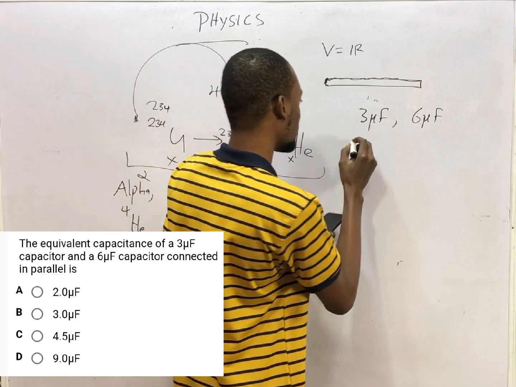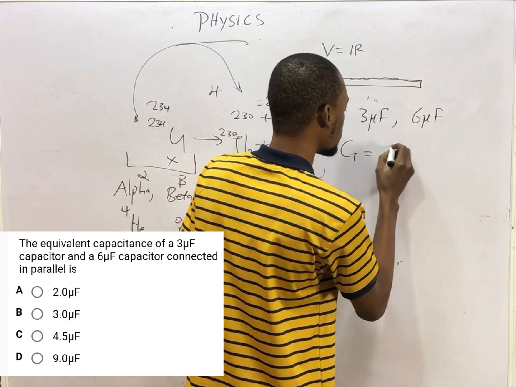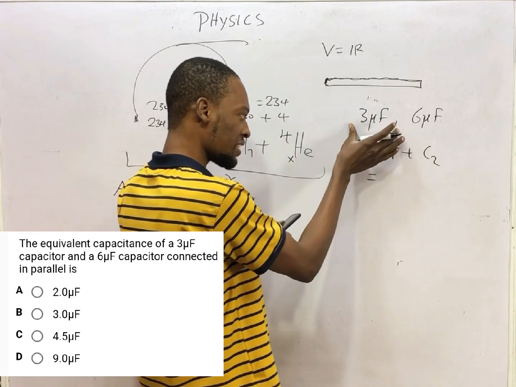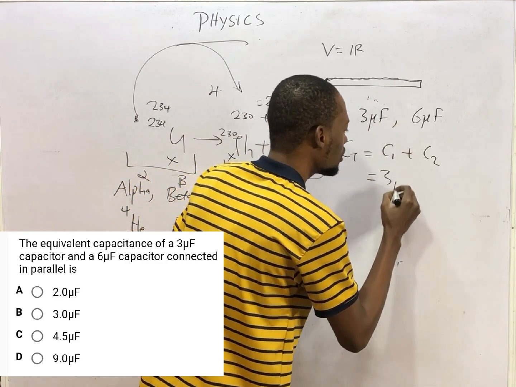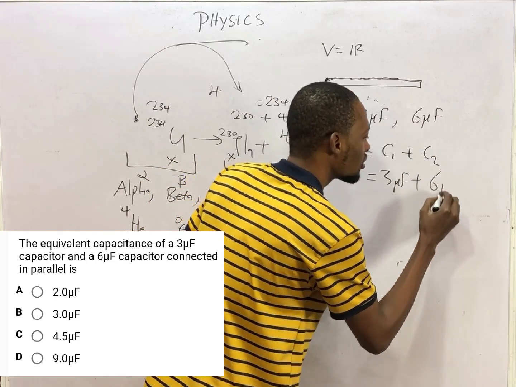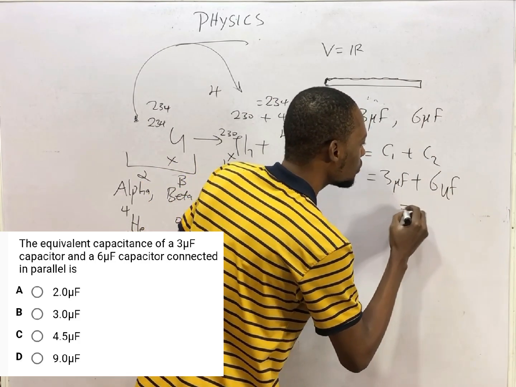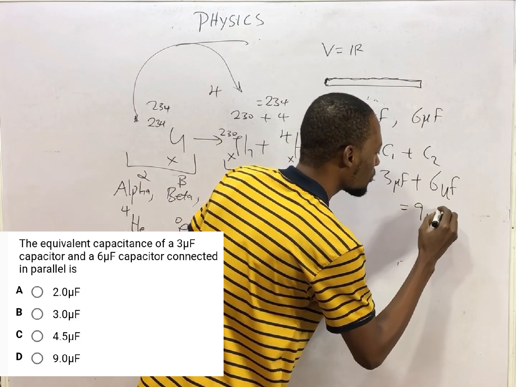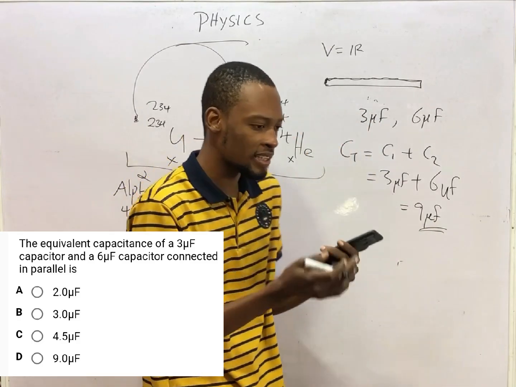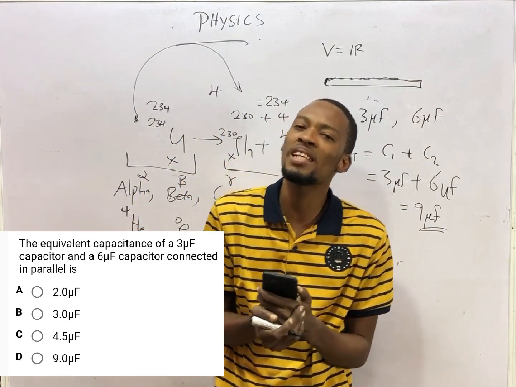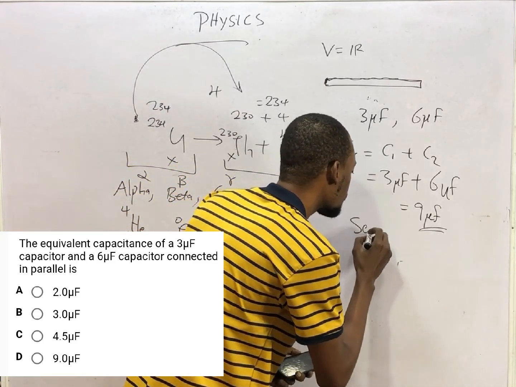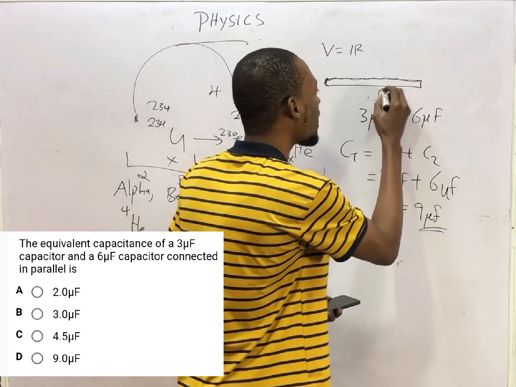So the equivalent capacitance or the total capacitance is equal to C1 plus C2, which means the first capacitor 3 microfarad plus the second one 6 microfarad. That will give you 9 microfarad. So the equivalent capacitance is 9 microfarad. What if they had said in series? This is in parallel.